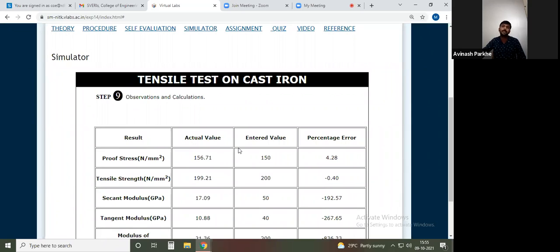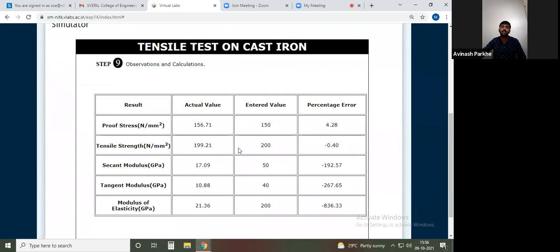Understood? Anybody is having any problem? Let me know. Have you understood both the testing and what difference is observed in the mild steel and the cast iron? Yes, have you understood all the things? What is the procedure we have to follow? How to operate the machines? Which readings we have to take? What care should be taken during the experimentation?